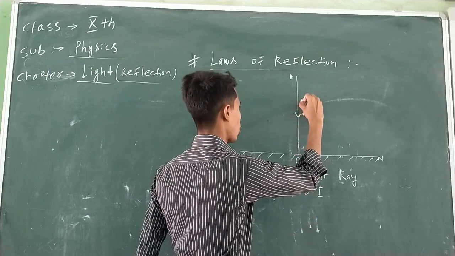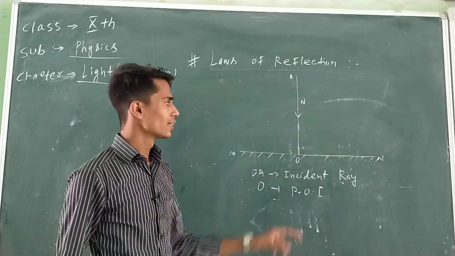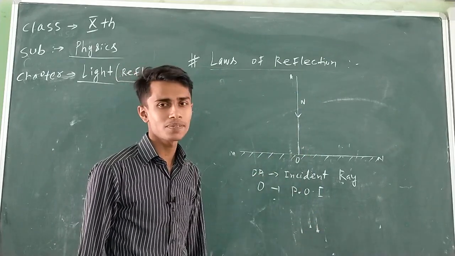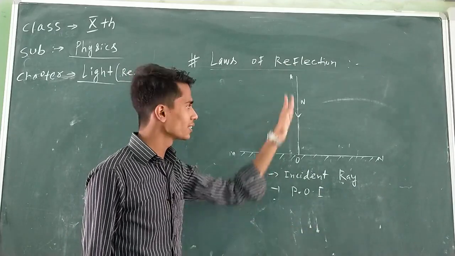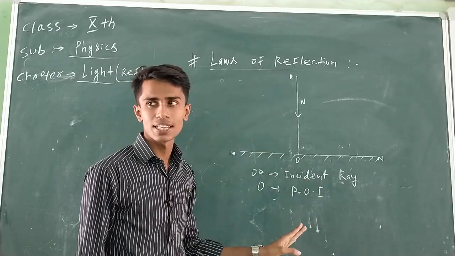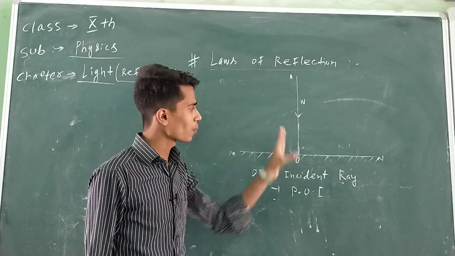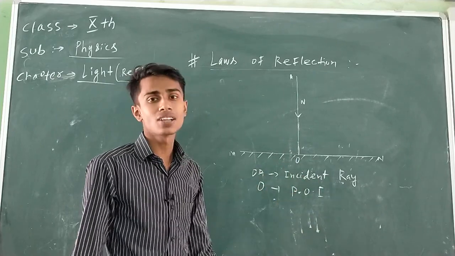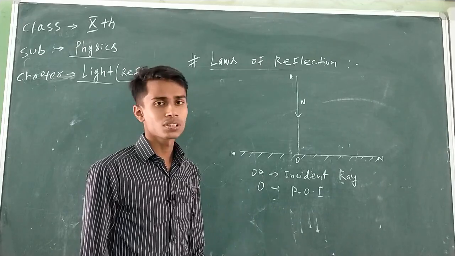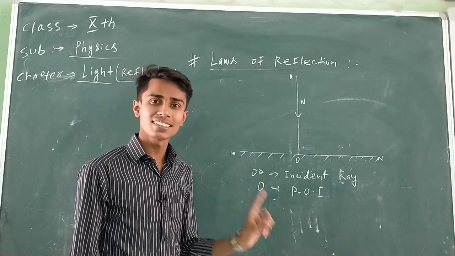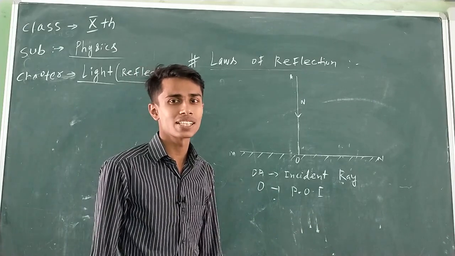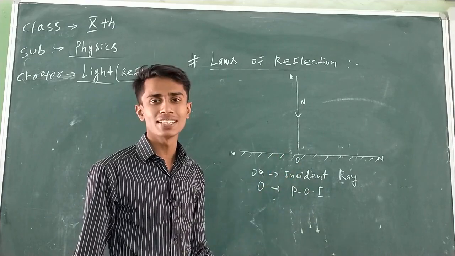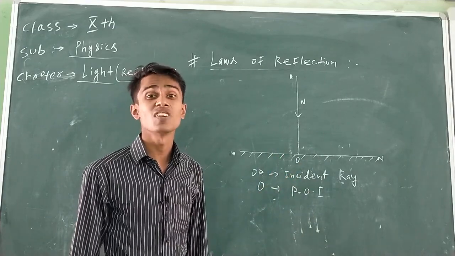If you draw the perpendicular, you will observe that the normal overlaps with the incident ray. Of course it will overlap. Why not? The incident ray is also perpendicular to the surface. O is the point of incidence. Again, for drawing the normal, you are drawing a perpendicular at the point of incidence. The incident ray is also perpendicular to the surface, and the normal is also perpendicular to the surface. Of course, the incident ray and normal will coincide. And now what will be the value of the angle of incidence? The angle of incidence is the angle between the incident ray and the normal. Since the incident ray and normal are coinciding, what will be the angle? Of course, the angle of incidence will be 0 degree.